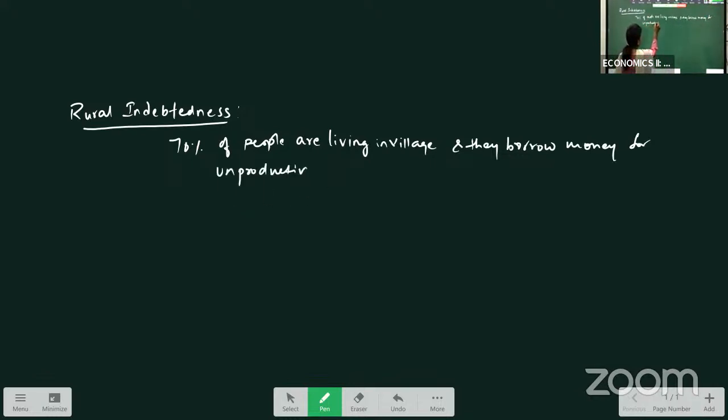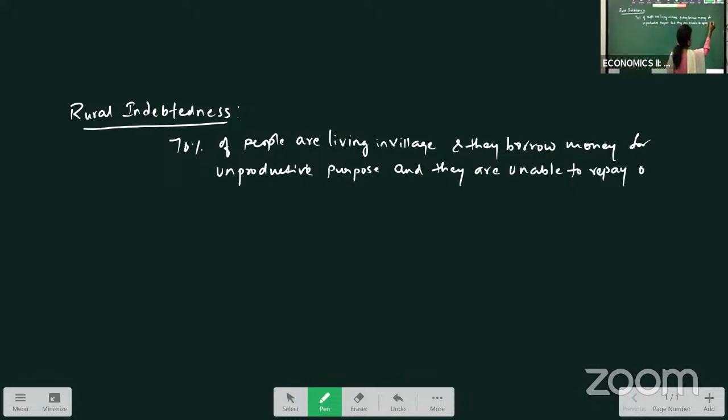Unproductive purpose means what? Which is not useful. They are borrowing for unproductive purposes, so they are unable to repay the old debts. So this resulted in increasing debts of the rural poor.